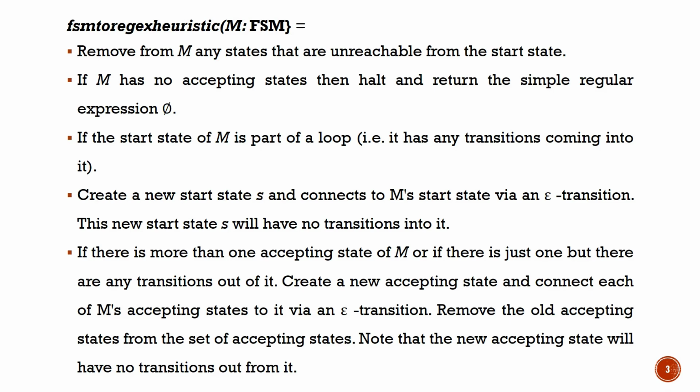In the same way, the next step is if you have more than one accepting state, then you have to reduce it to one by having one more state called the final state, and all your previous accepting states you need to connect to that state on epsilon. So that is by altering your start state and the final state, you have to do the initial operation first.